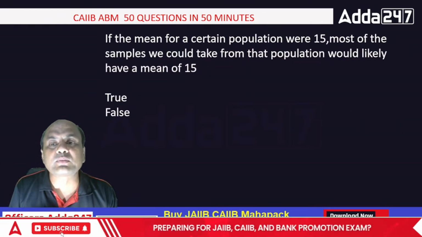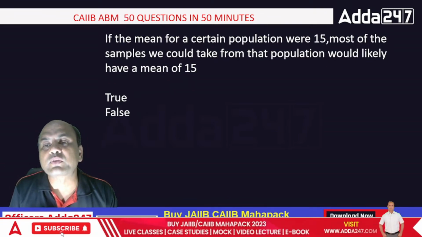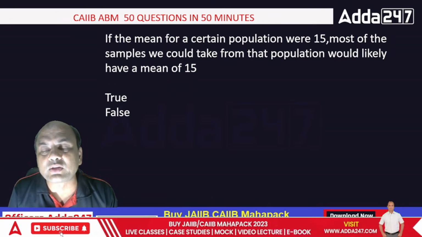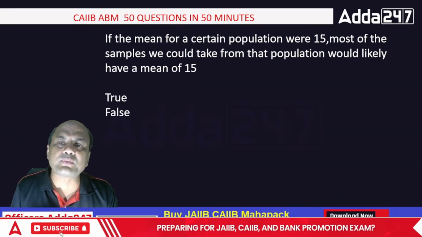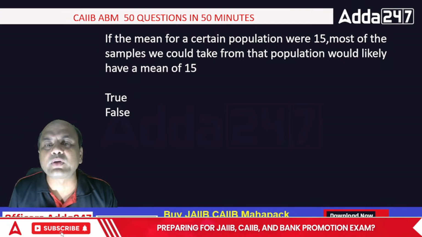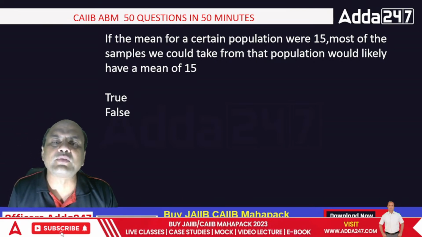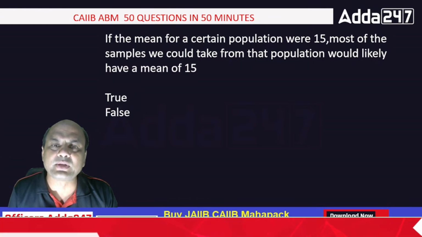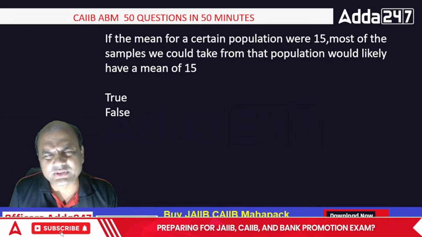If the mean of a certain population is 15, most of the samples we take from the population would likely have a mean of 15. Is it true? If the mean of a population is 15, then all the points I am taking will be near 15, or will have a sample mean of 15? Not possible. That is false.